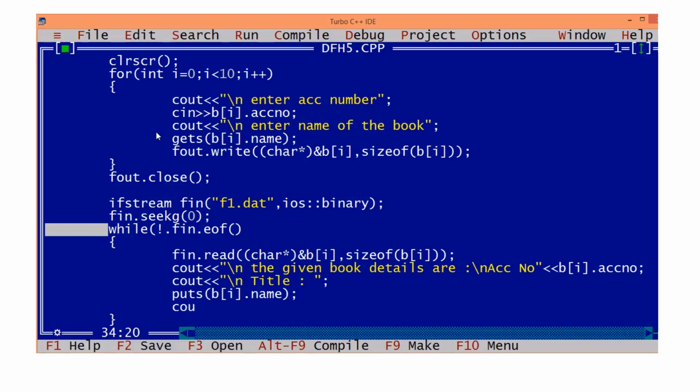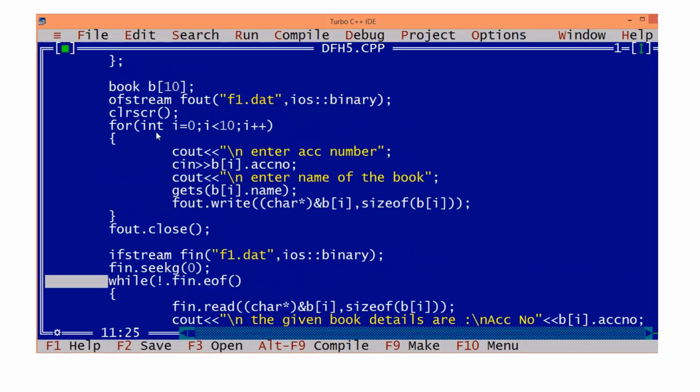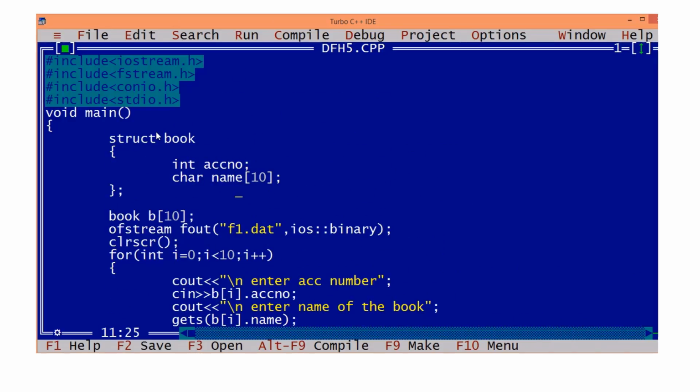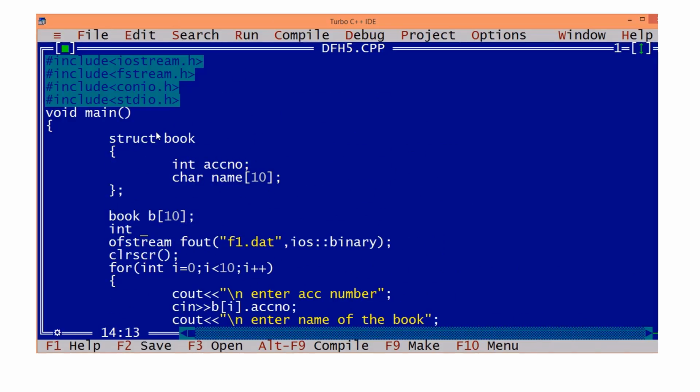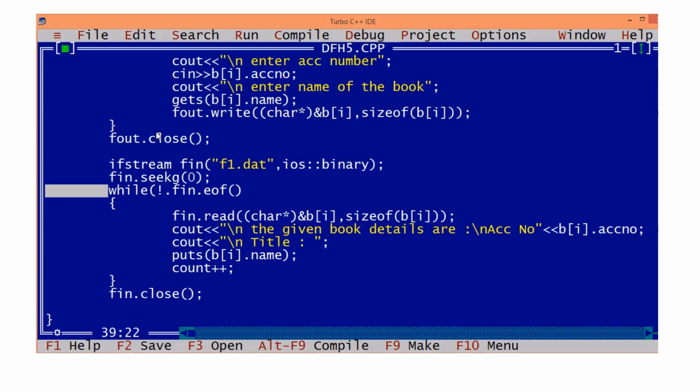How many objects you want to find out, isn't it? So for that reason, int count = 0. And here display the number of objects in the given file. Count the number of objects.